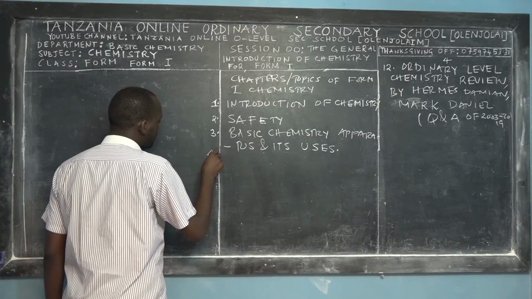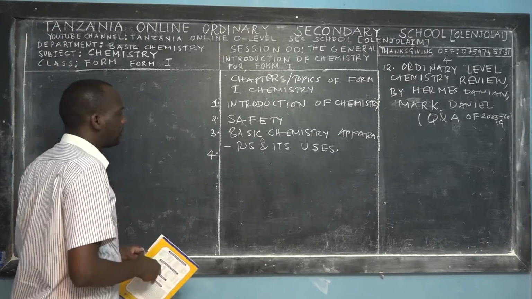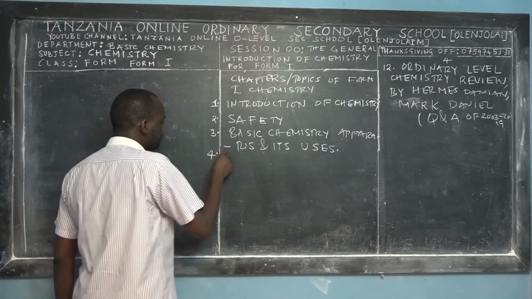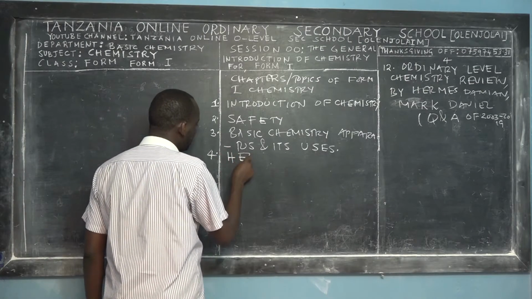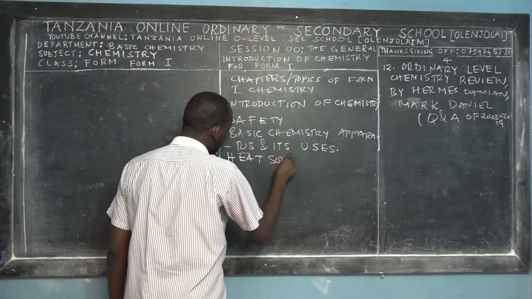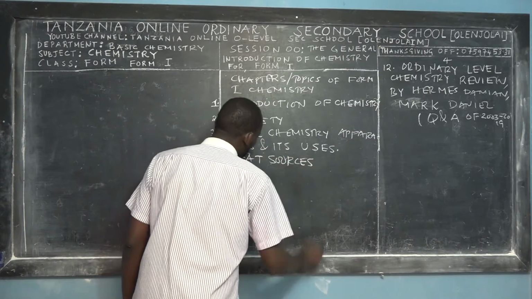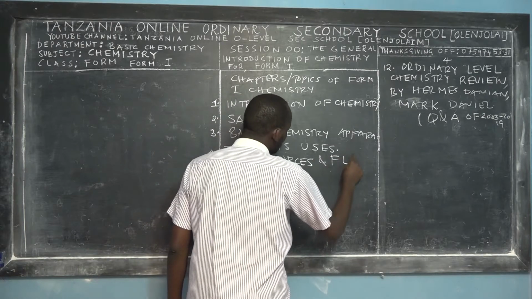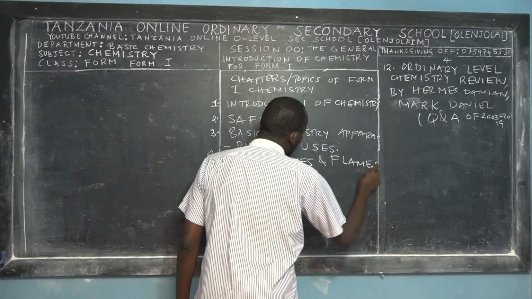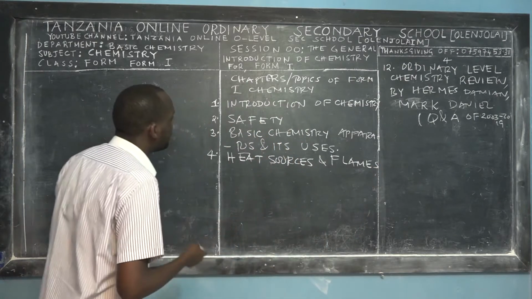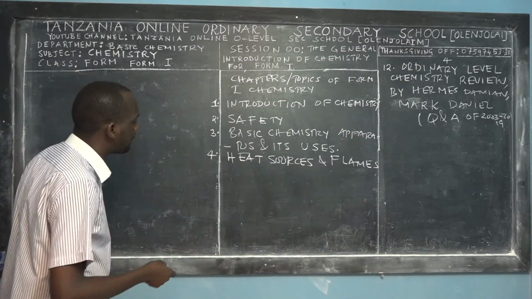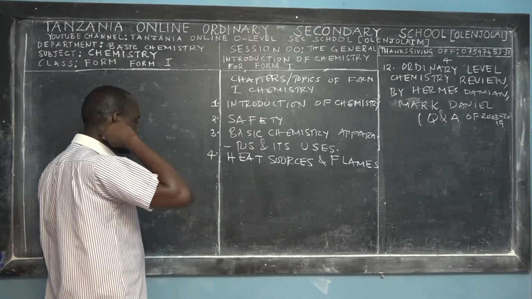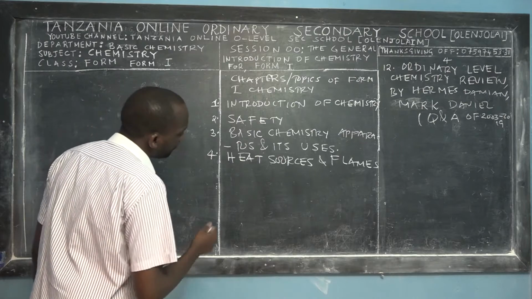And the next chapter, in this case, is heat sources and flames. We are going to teach about heat sources. This is the way that we enjoy the beauty of chemistry, and the flames. So here we say safety, usalama; basic chemistry apparatus, vifaa vya maabara na matumizi yake; heat sources, vyanzo vya moto, pamoja na flames.